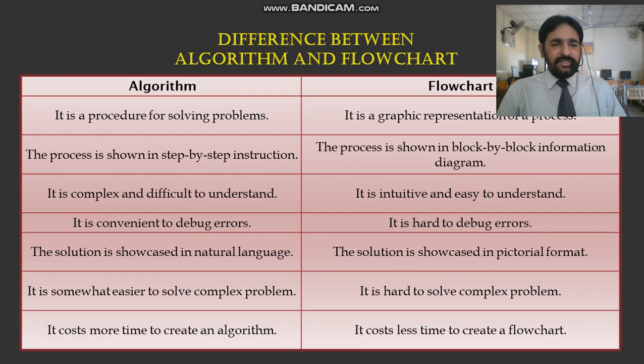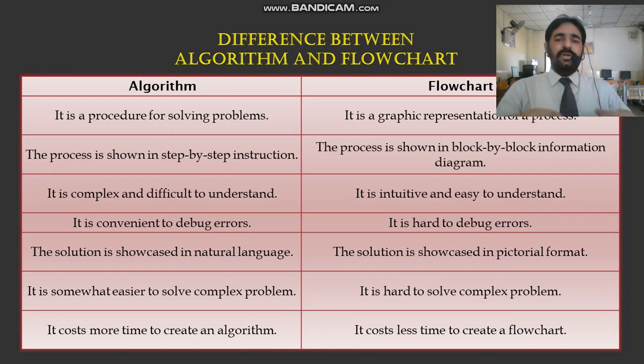In an algorithm, the process is shown in step-by-step instructions, and in a flowchart, the process is shown in a block-by-block information diagram. An algorithm is complex and difficult to understand.